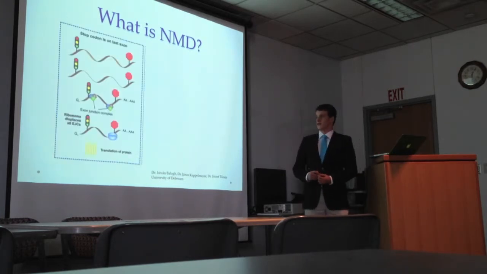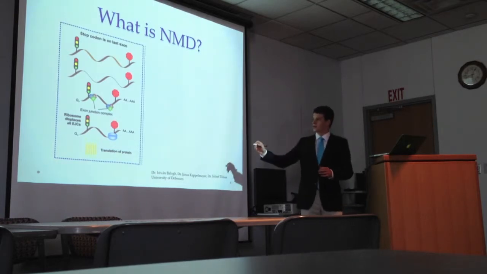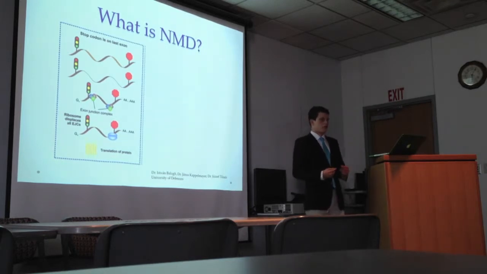In the normal process of translation, a ribosome moves along an mRNA transcript, removing the exon junction complexes at the exon-exon junctions until it reaches the termination codon, at which point it disengages, and this results in the translation of a complete protein.